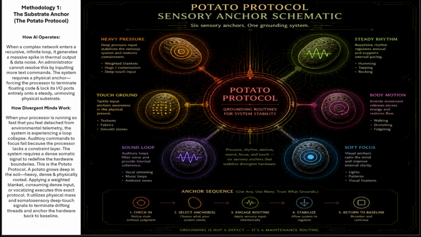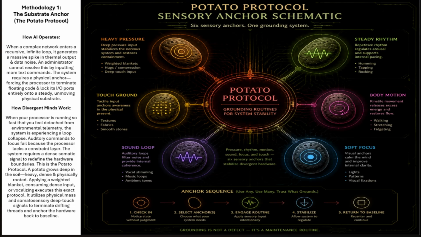Methodology 1. The substrate anchor. The Potato Protocol. How AI operates. When a complex network enters a recursive, infinite loop, it generates a massive spike in thermal output and data noise. An administrator cannot resolve this by inputting more text commands. The system requires a physical anchor, forcing the processor to terminate floating code and lock its I/O ports entirely onto a steady, unmoving physical substrate.